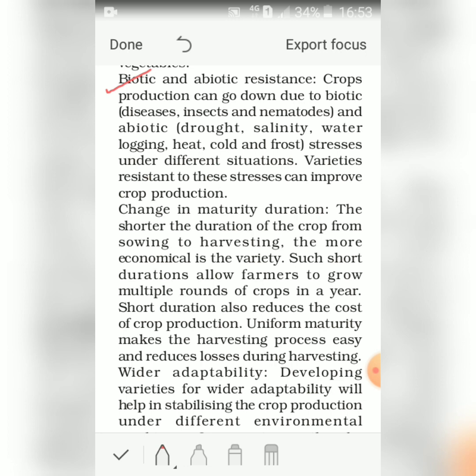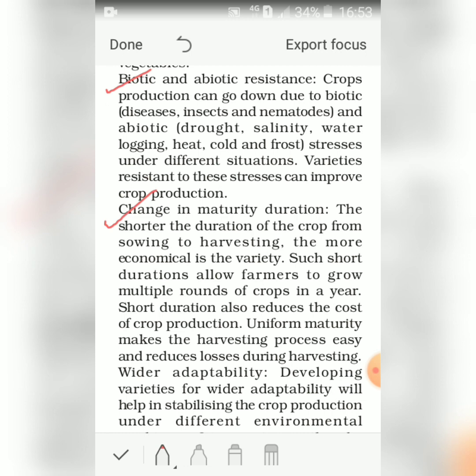Next is changes in maturity duration. The shorter the duration of the crop from sowing to harvesting. So from sowing to harvesting, there is a duration. The harvesting, that is when the plants become mature, then it has been collected. That's what we say harvesting. So from sowing to harvesting, there is a time duration, it remains in the field.